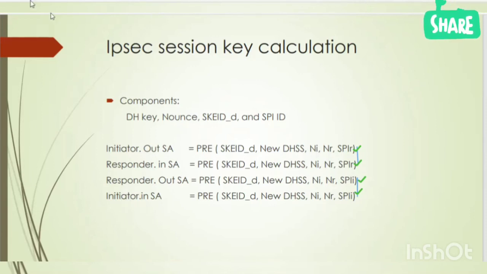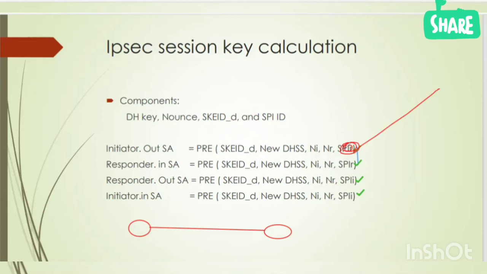Let me explain you with a diagram. Here is our initiator, and this is our responder. And here is the link. Now our initiator is sending data. So it will use this particular key.